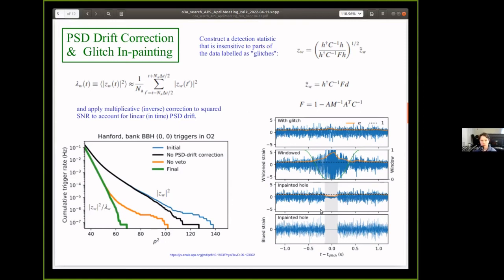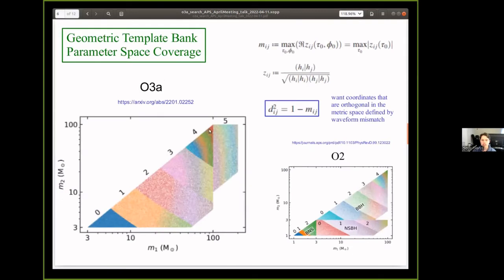So this is described in this publication, and we also then use this data with a geometric template bank that was described here, where we use a mismatch as the metric for our coordinate space and lay these geometrically uniform templates so that we get an optimal number of templates for the coverage that we want, and we can locally refine to get better coverage or higher effectualness. And here in O3a, we're also adding this sixth template bank, which is called VVH5, in addition to the existing 0 through 4 that we had in the O2 analysis.